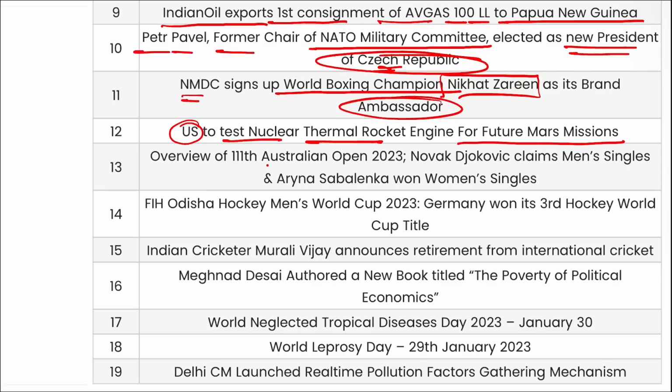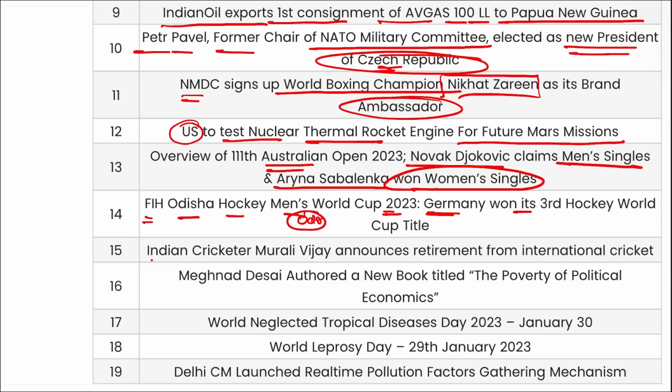If we talk about the Australian Open, that is the 111th edition of the Australian Open, Novak Djokovic from Serbia has won the men's singles title and Aryna Sabalenka has won the women's singles title here. FIH Odisha Hockey Men's World Cup 2023 was held and Germany has won it. It was held in Odisha and this is the third title won by Germany. Indian cricketer Murali Vijay has announced the retirement from international cricket.